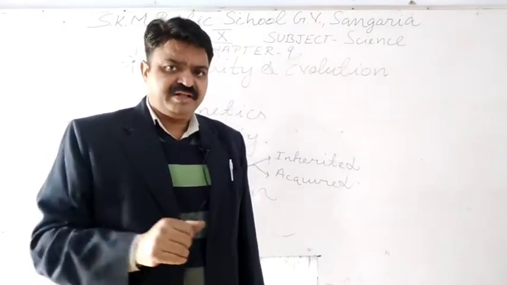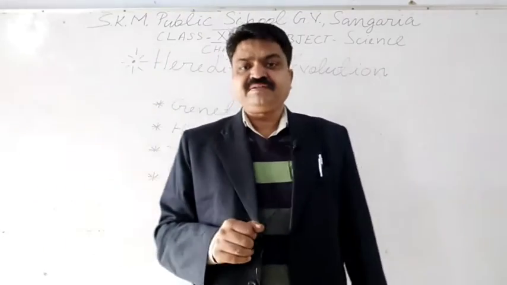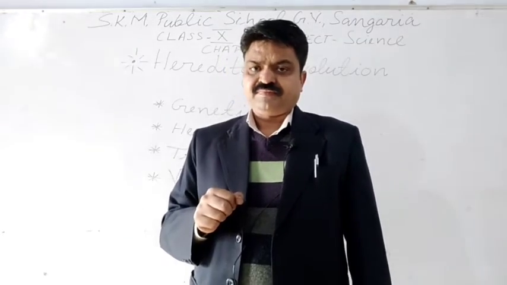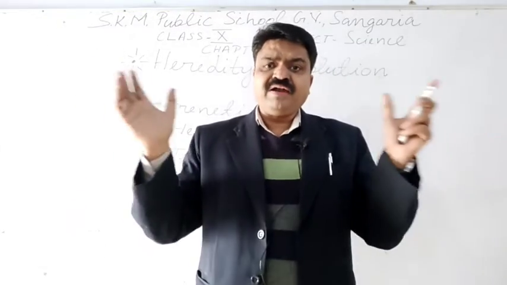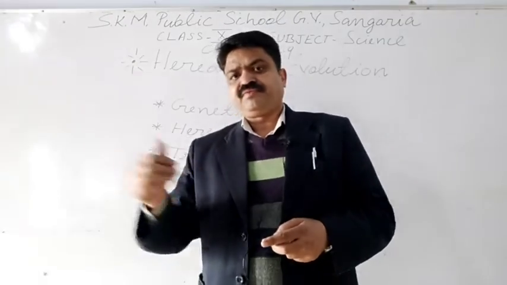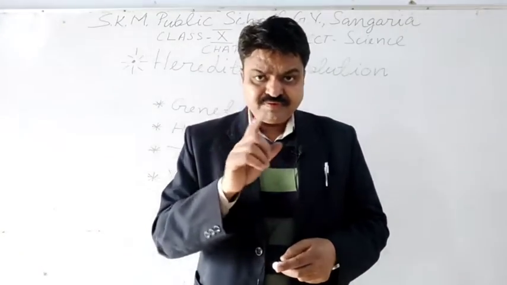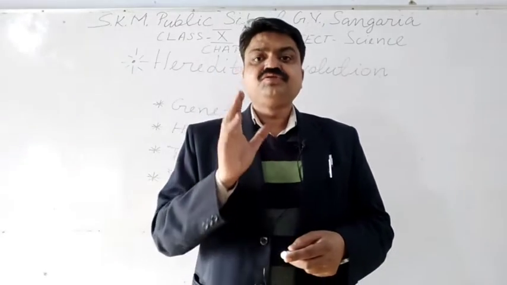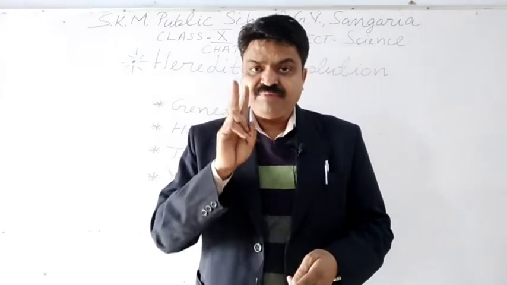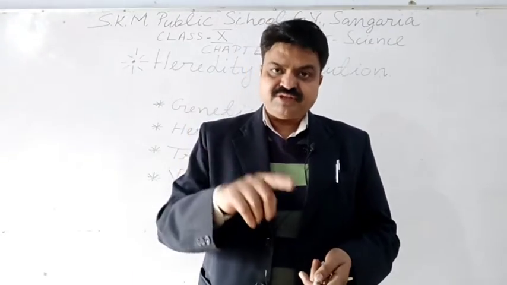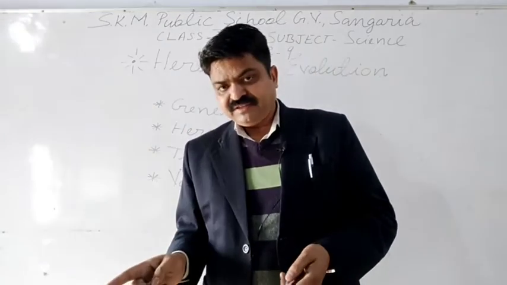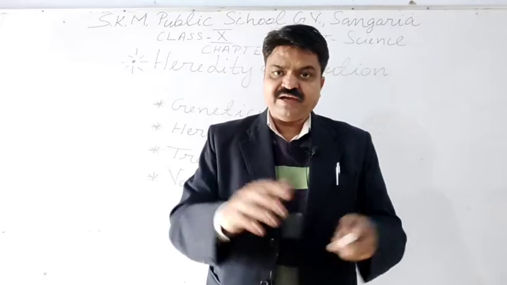Next is somatic variation, student. In somatic variation, there are some differentiations we have from the environment, from which we become different from other persons. Those variations are known as somatic variation, student. So there are two types of variation: germinal variation, that is due to the genes that we receive from our parents; somatic variation that we have from the environment.